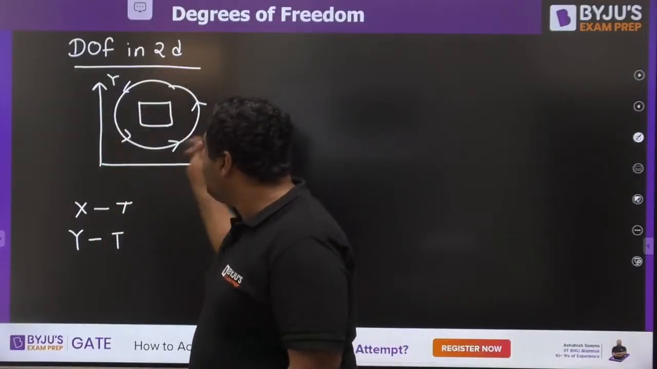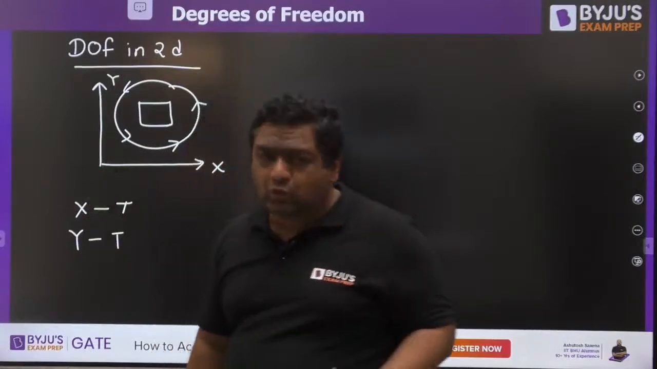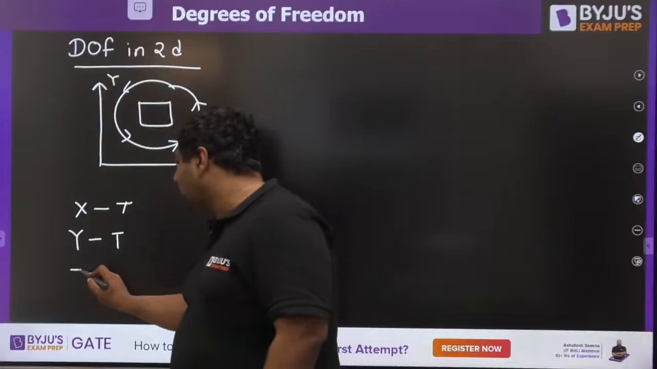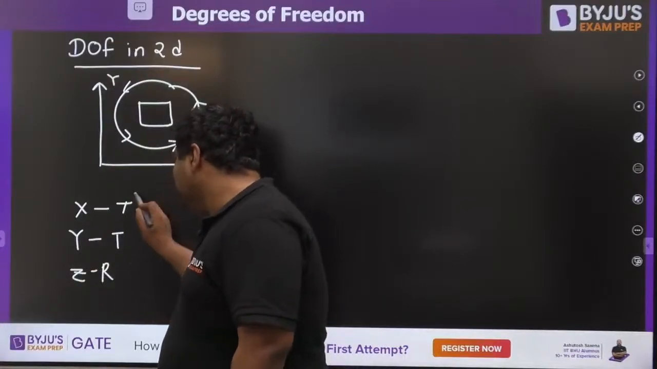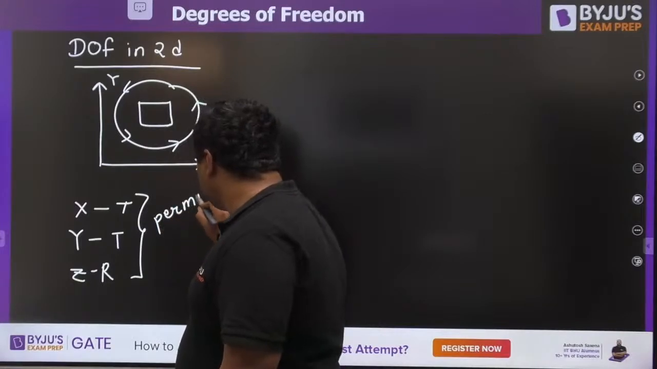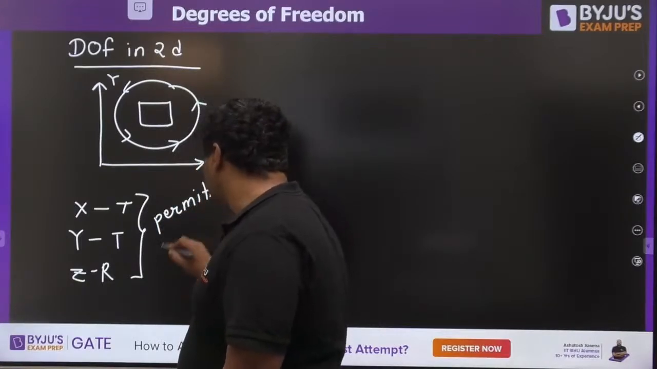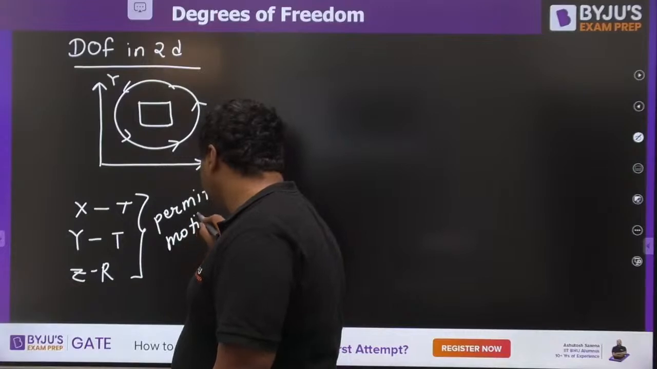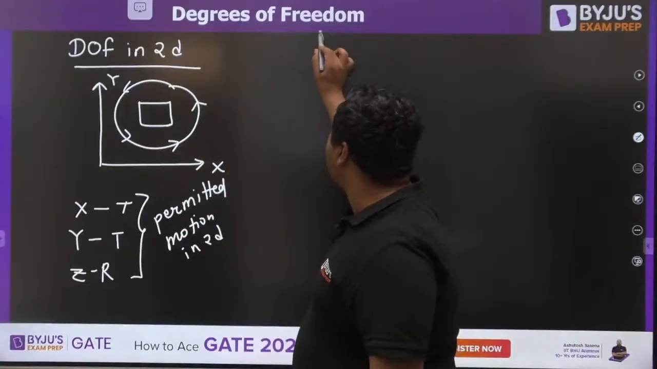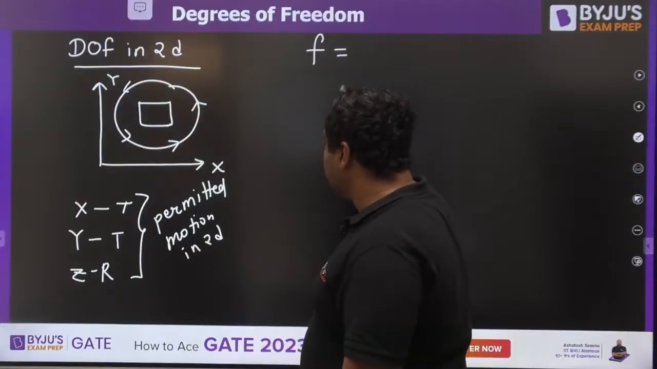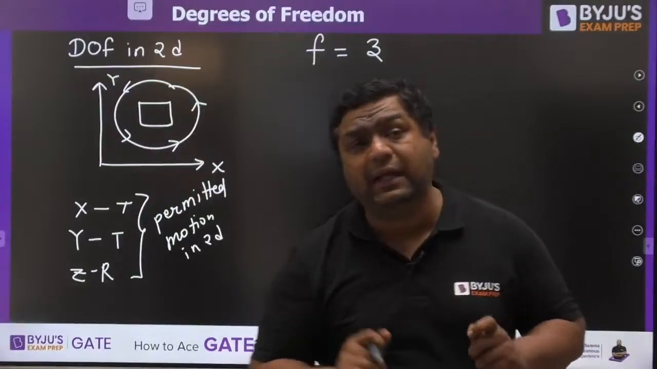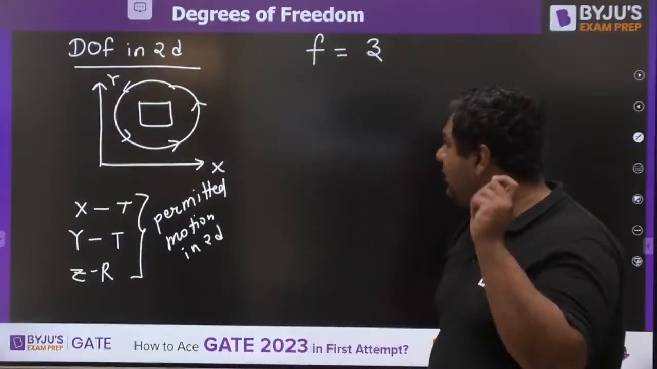So XY plane rotation is rotation about Z, but the Z axis is not involved in that rotation. So you will say rotation about Z. So these are the three permitted motions, the maximum possible motion in 2D. So my dear, if somebody asks you the maximum degree of freedom of a link in 2D, it is nothing but 3. The maximum motions which are possible in 2 dimensions are nothing but the 3.